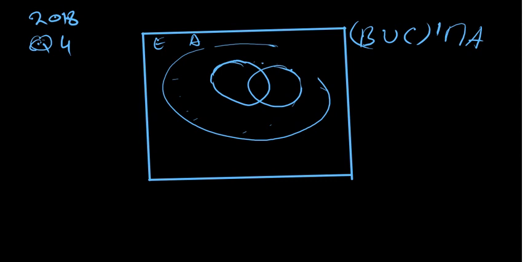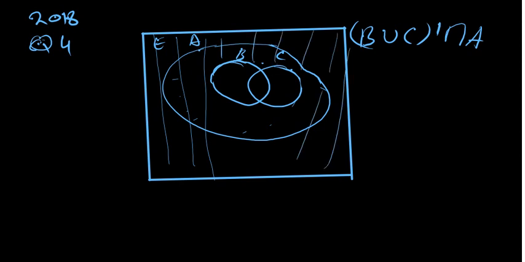Okay, we ignore what we have here. So now we are talking about B union C complement. This is our B, this is our C. We are talking about what is outside B union C, meaning outside B union C. So I want to try to make sense out of our answer.